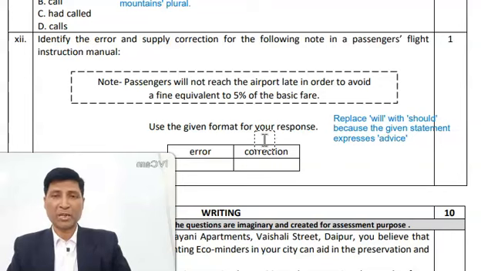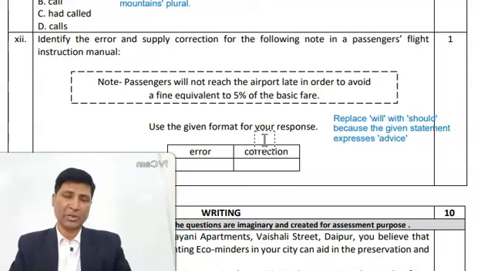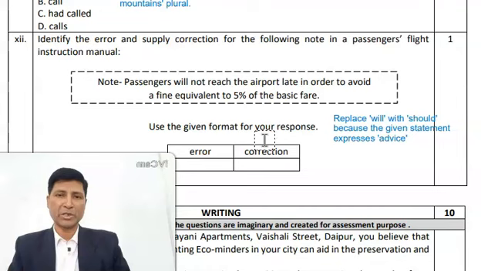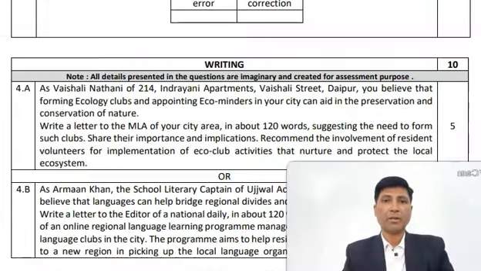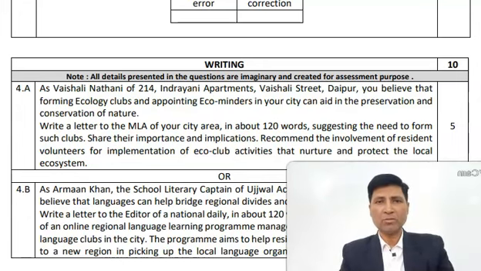Now, after we have done grammar, it's time to write correct answer or exam perfect answer in literature section. Let me take you to that section as well. Now, let me show you how you can score full marks in writing section as well. Question number 4 is letter writing. So the first thing is to understand what is the demand or requirement of the question. Let us read and understand it.